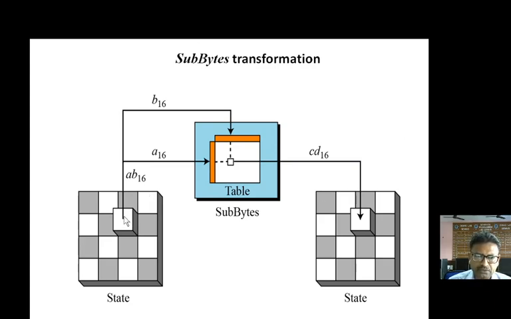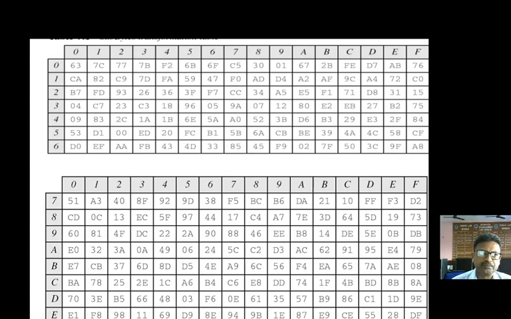Suppose we have this value to be transformed. Now this value is AB16. 16 means hexadecimal number. A is a hexadecimal digit, B is a hexadecimal digit. A will represent the row and B will represent the column. So in this table, at row A16 and column B16, the junction point is, suppose, CD, then this value will be placed here. In this way, all the 16 bytes are transformed into different 16 bytes by using a table. And this is the table.